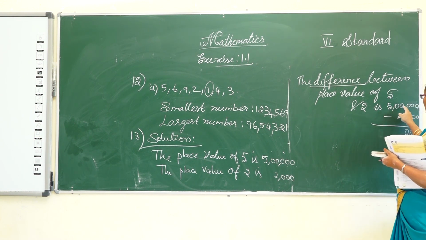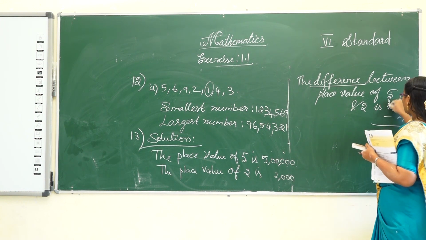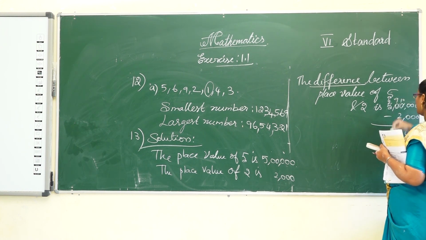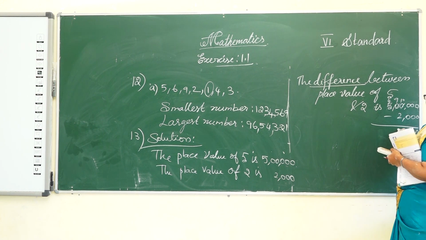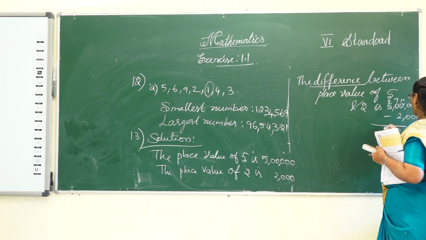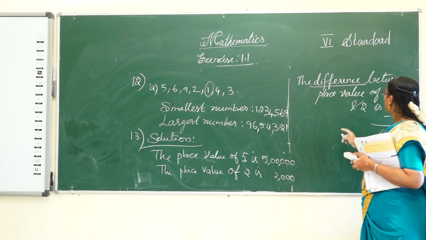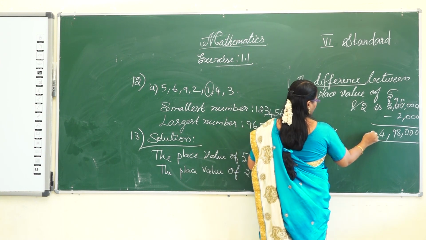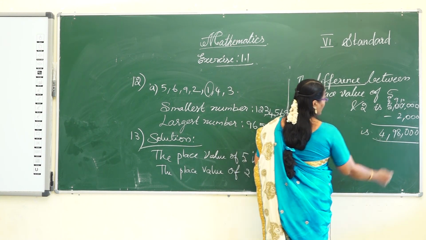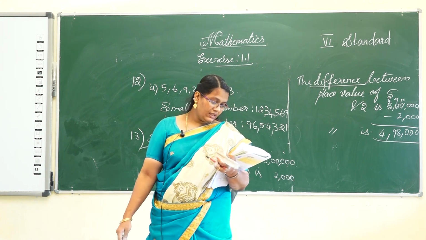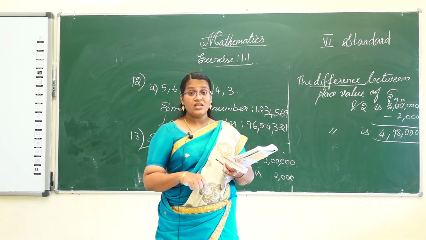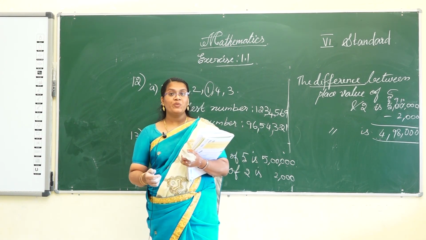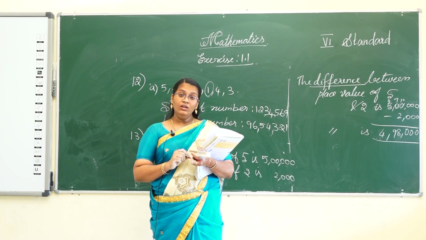You can't subtract from 0, so borrow: 4, then 9, and 10 minus 2 is 8, 9, 4. So the difference between the place value of 5 and 2 is 4,98,000. I hope you all understand the exercise examples and concepts. Any doubt, ask me and I will clarify. Thank you, students.